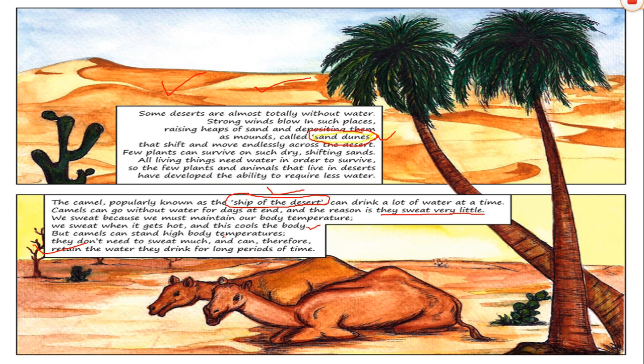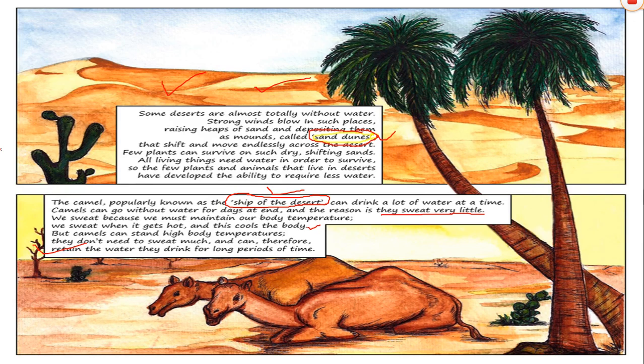Plants, however, can hardly sustain themselves in such weather. It's quite difficult for them to sustain in such harsh climate, right? Living things are dependent on water for their sustenance. Therefore, very few plants and animals are found in the desert. The few that are to be found have adapted themselves to the conditions in a desert.